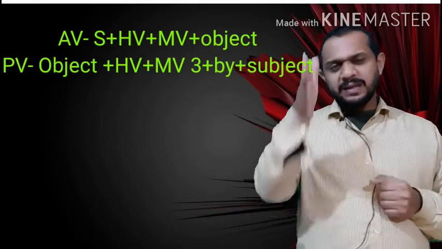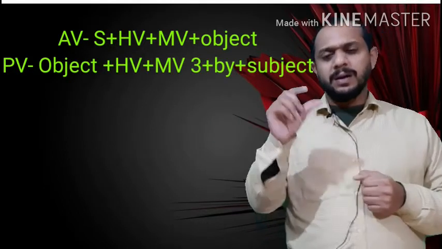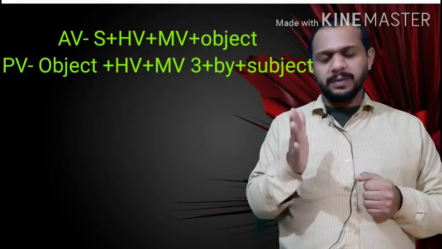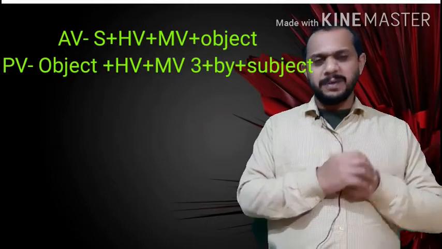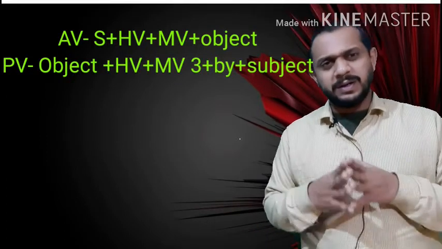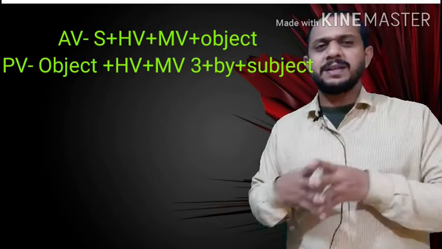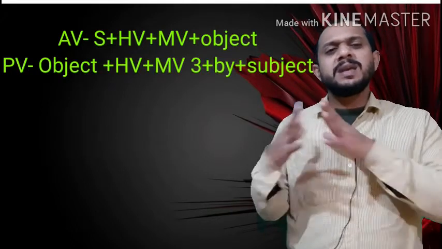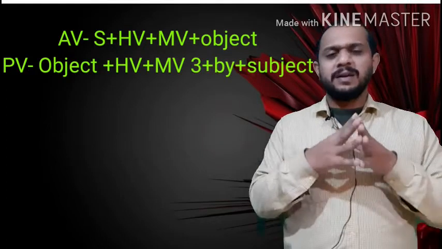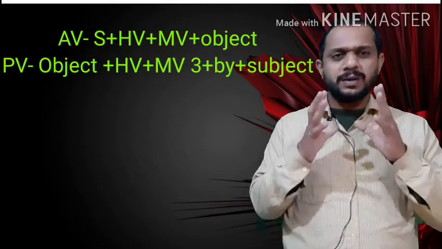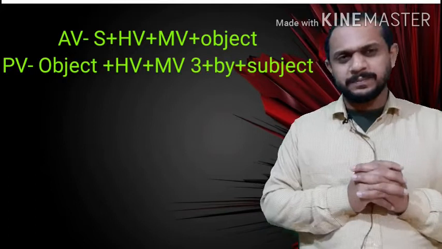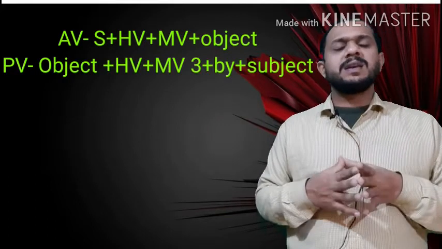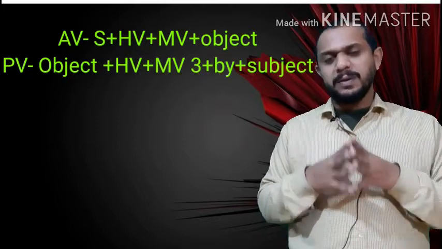Okay, in case of continuous, we keep the same tense helping verb. In case of continuity or progress, in any continuous tense, we keep the same helping verb of the same tense and we attach being for showing continuity or progress, for flow. Then if we talk about perfect tense, in case of perfect tense, we pick the helping verb of its next tense.